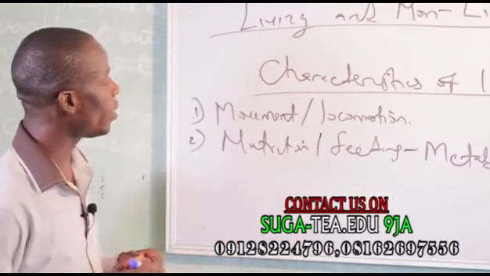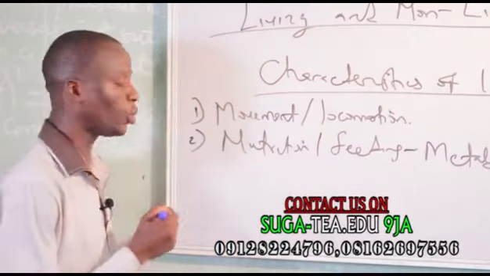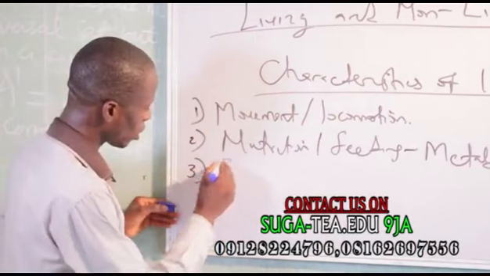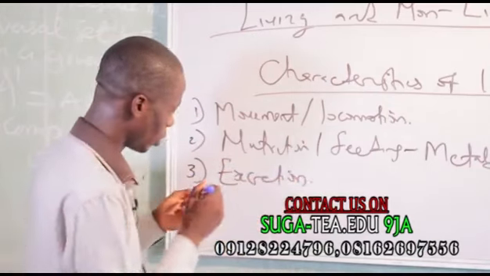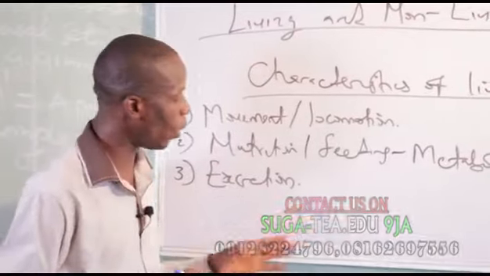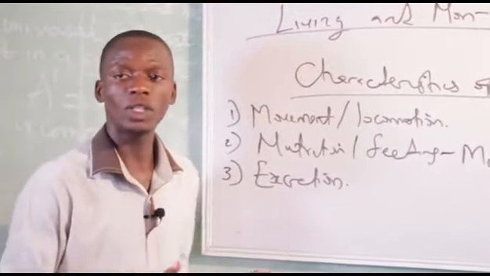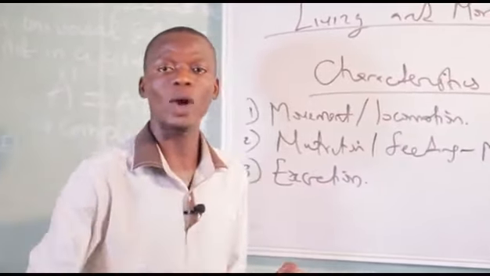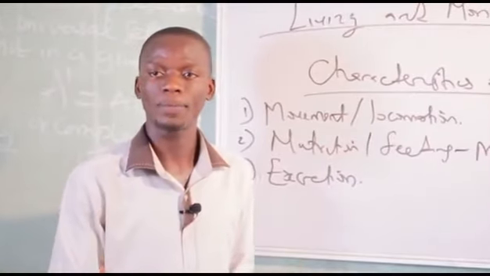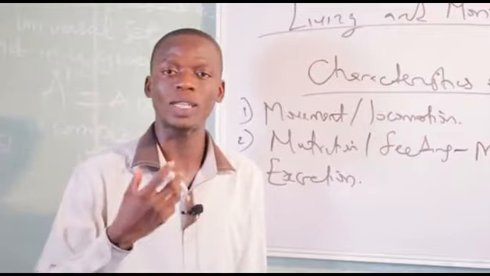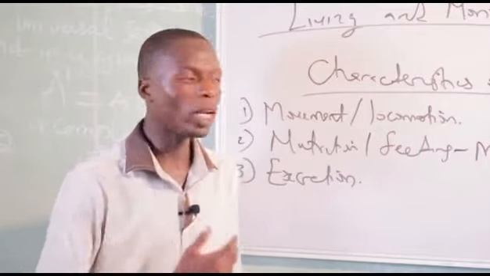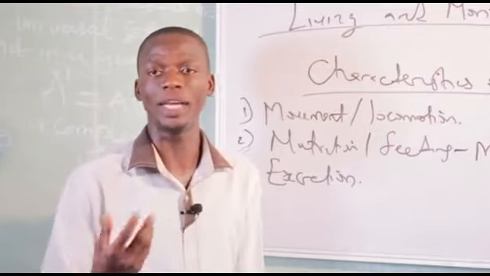Another characteristic of living thing is excretion. What is excretion? Excretion is the process of passing out waste products from the body. And one of the examples of the waste product is urine.